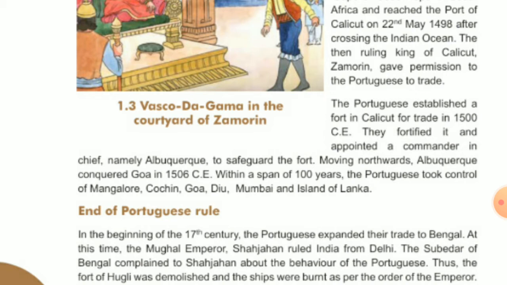Okay, within a duration of 100 years, the Portuguese took control of places like Mangalore, Cochin, Goa, Diu, Mumbai, and islands of India. Okay, students, understood? And this way, the Portuguese spread their rule in different regions of India.